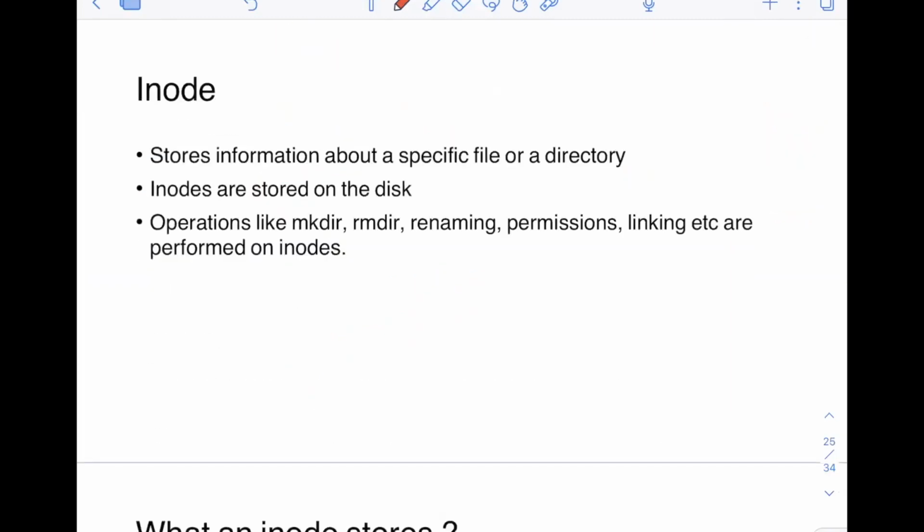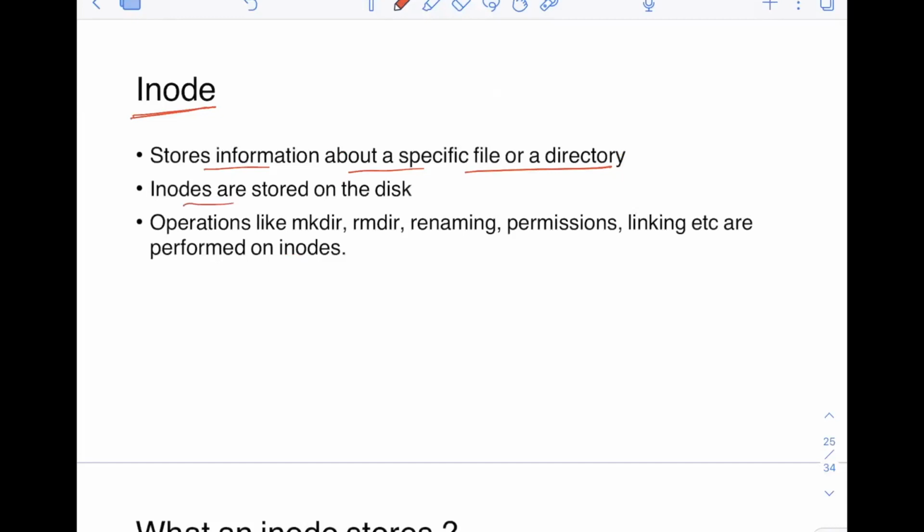Now let's discuss one of the most important data structures in the Linux file system, or in the VFS, that is inodes. You will hear this term a lot. It stores information about a specific file or directory. In Linux, files and directories are treated the same, okay? Both are treated as files, and the inode stores information about these files and directories.